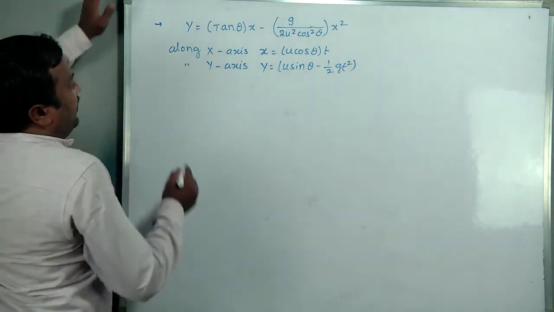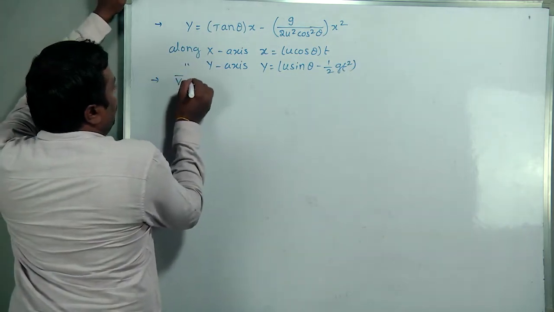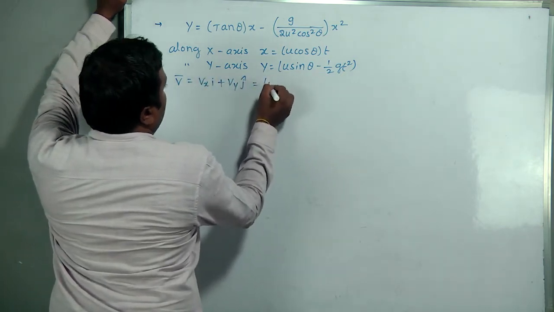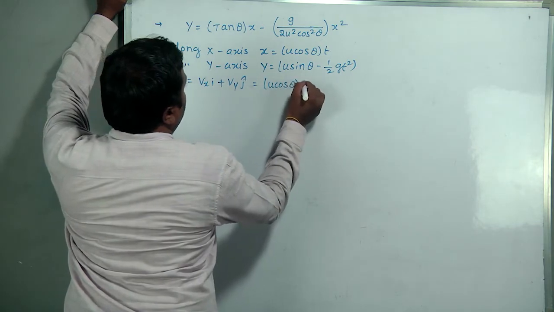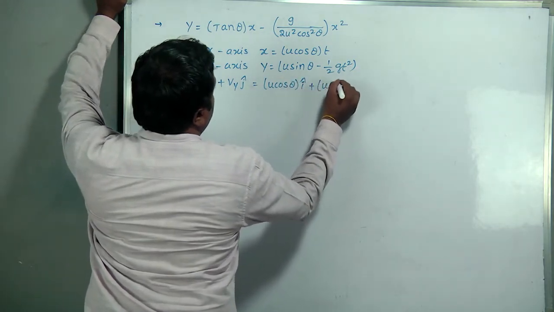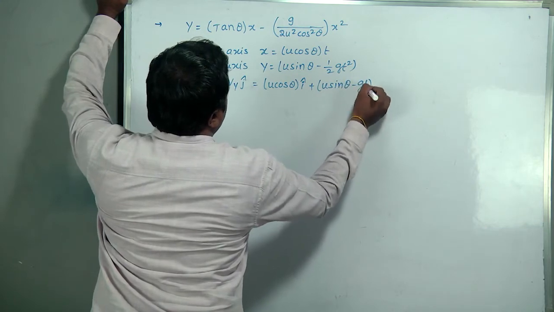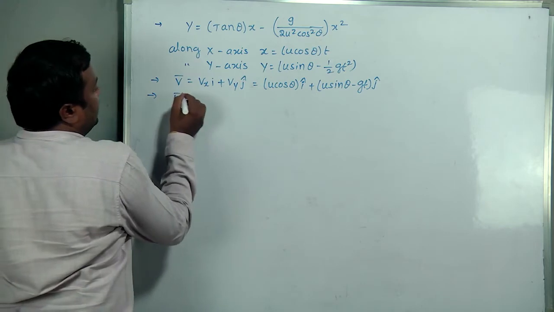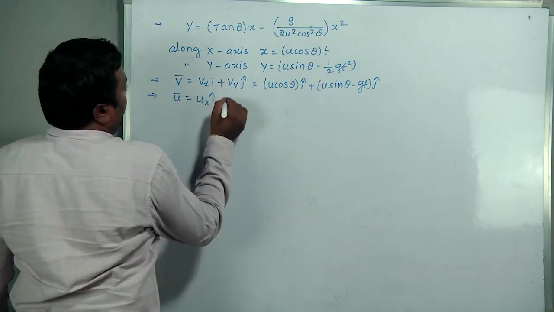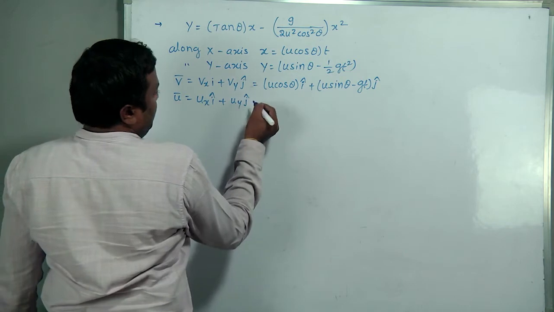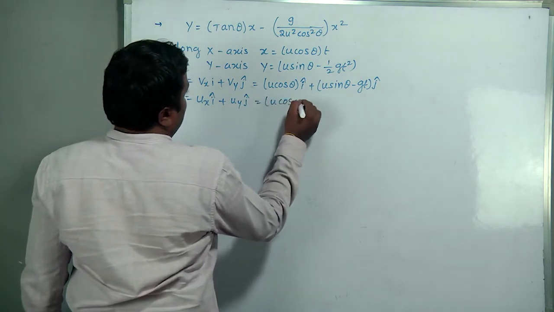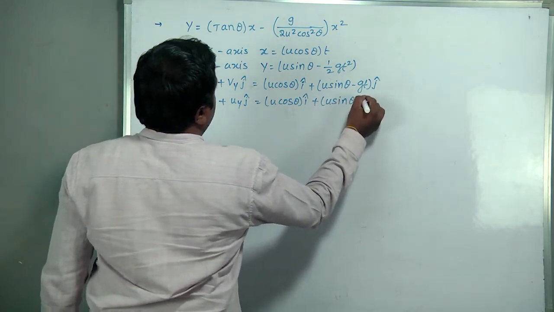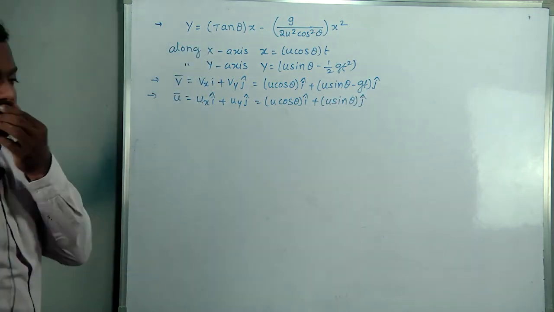Final velocity vector v bar equal to vx i plus vy j equal to u cos theta i plus (u sin theta minus gt) into j cap, final velocity. Initial velocity vector ux i plus uy j equal to u cos theta i plus u sin theta j. These are the derivations we covered now.